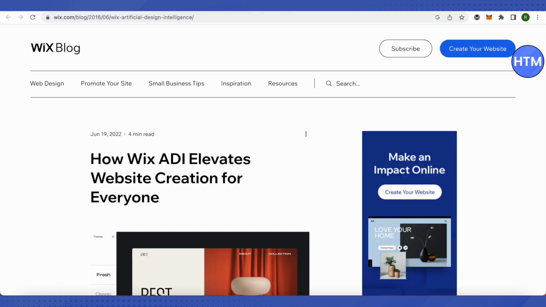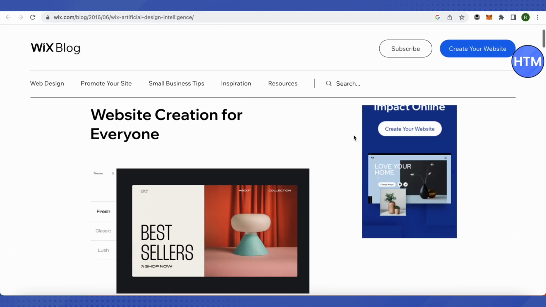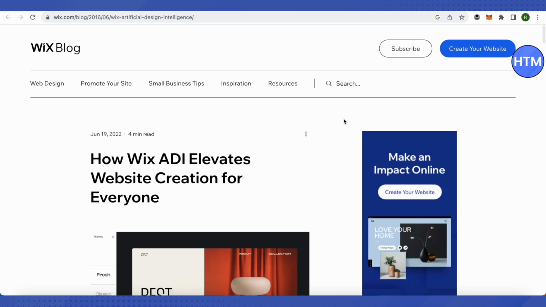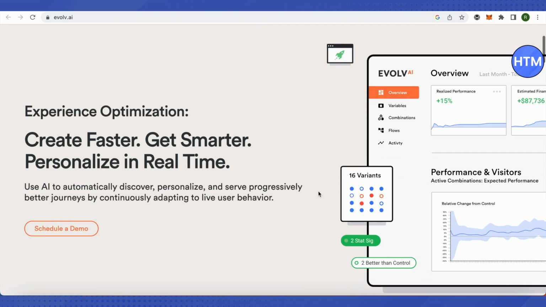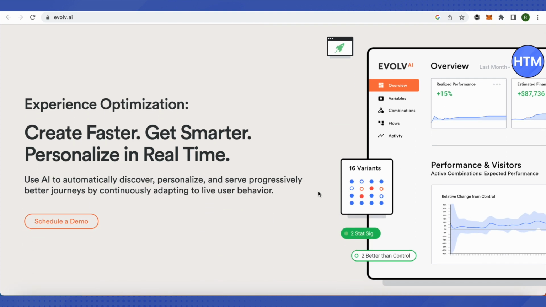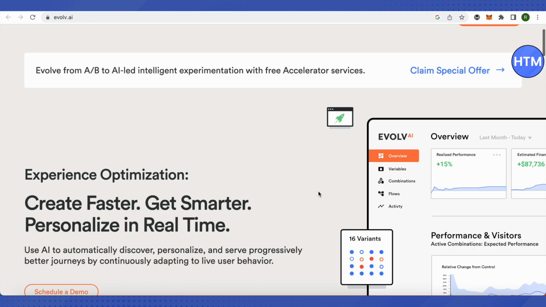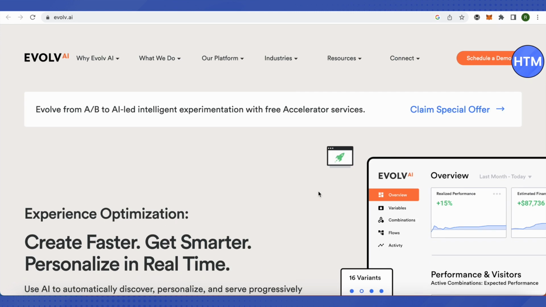And the second one is Wix. It helps you create websites in a better way, and you will be able to do it on your own. And the next one is Evolve AI. It helps you monitor the customer behavior, and earlier it used to be A/B testing, but now you can get it quite well, the customer behavior, with Evolve AI.